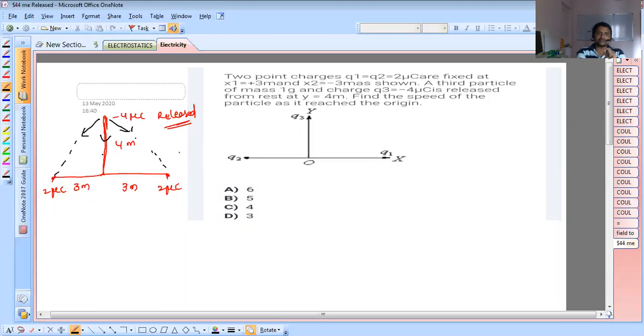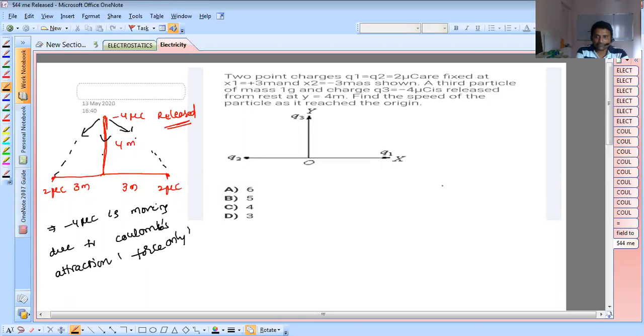Why do I use the work energy theorem easily? Because here the minus 4 microcoulomb is moving due to Coulomb's attraction force, in the sense of electrostatic attraction force. No other forces are acting, very clear. Only electrostatic attraction forces are acting here.